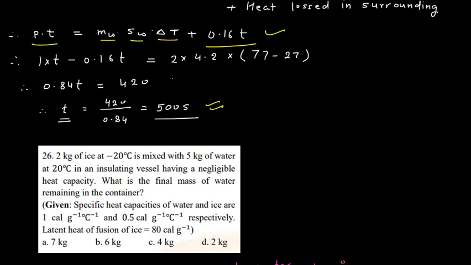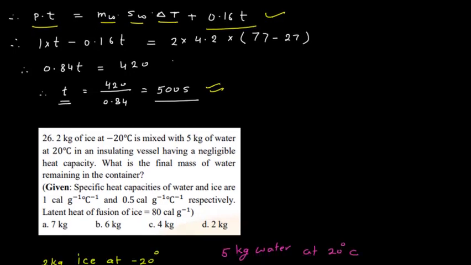So to bring it to 0 degrees Celsius and to melt it, what do we require? We require heat. From where are we getting heat? We are getting heat from the water which is at 20 degrees Celsius. Suppose the amount of heat supplied by water is not sufficient to melt this ice at 0 degrees Celsius, then there will be some portion of ice and some portion of water. As it is asked to find the final mass of water, if all the ice is converted to water, then the mass of water will be 5 plus 2 equals 7 kg. But it is not necessary that all the ice will convert to water. So let us see how we do it.